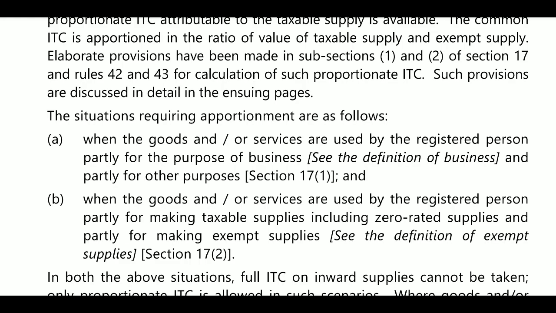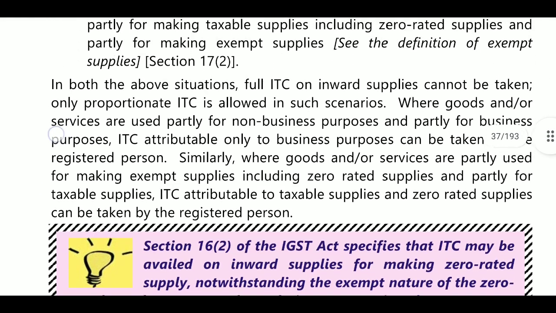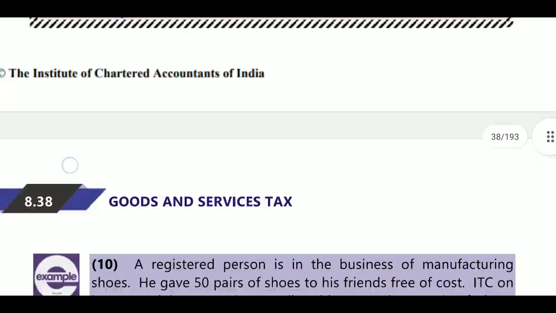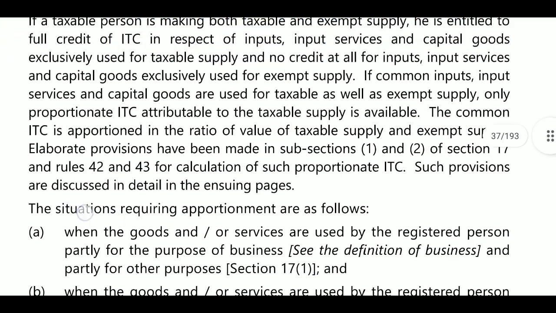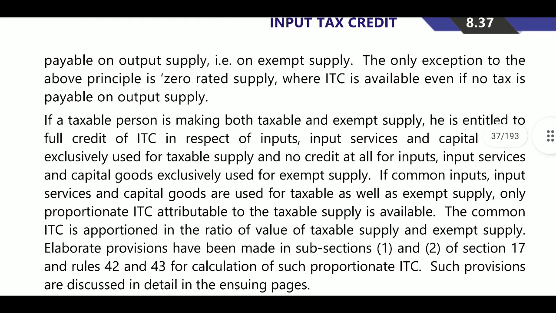Here, what do exempted supplies include? They include reverse charge supplies and transactions in securities, and exclude activities specified in Schedule 3. Schedule 3 will be excluded. Next, zero rated supplies and ITC available at nil tax.